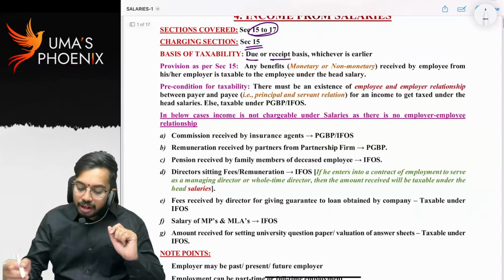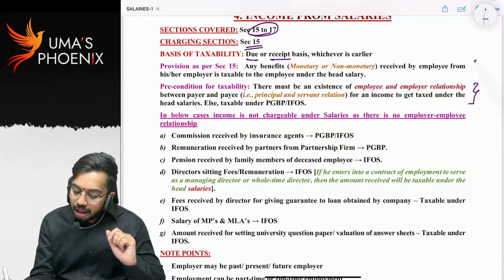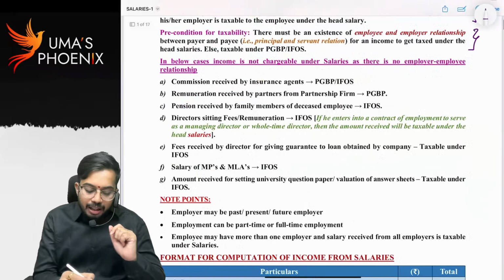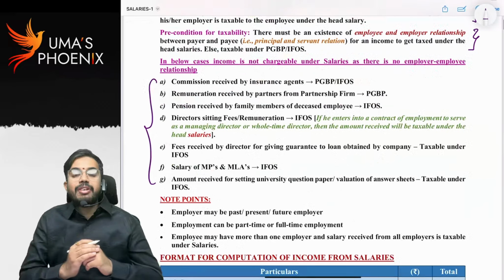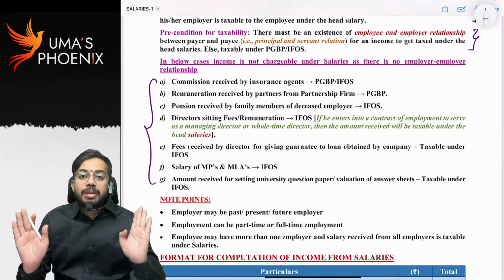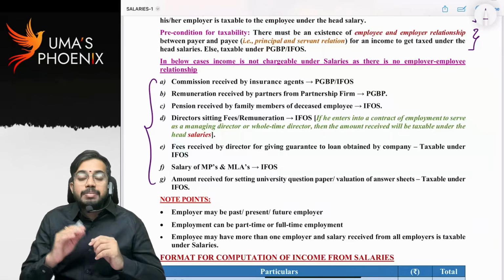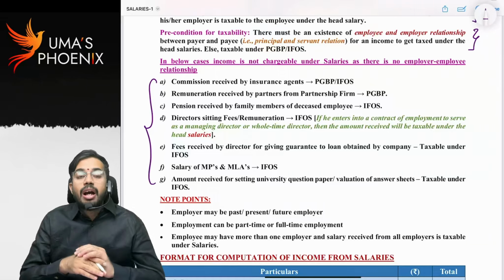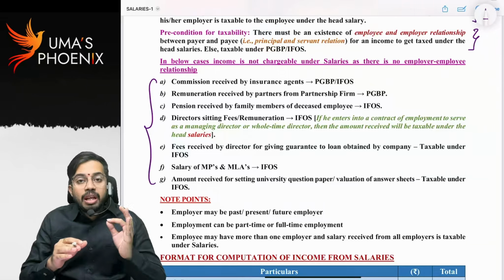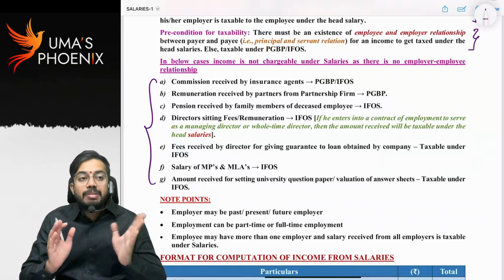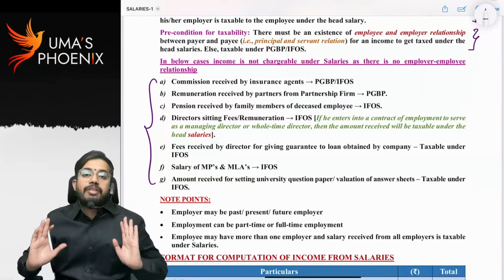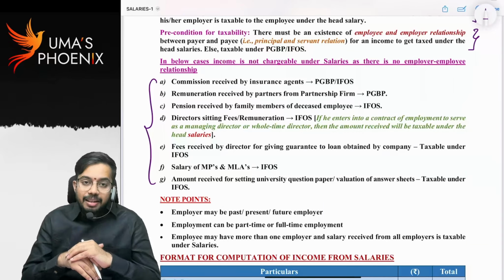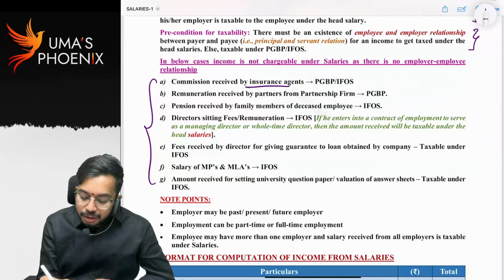So I have explained the precondition and general provision. See, in all these cases, whatever benefit is received is not taxable under the head salaries, but is taxable under other heads. The only reason is there is no relationship of principal and servant. Only if there is a relationship of principal and servant between payer and payee, then only is the benefit taxable under the head salaries.